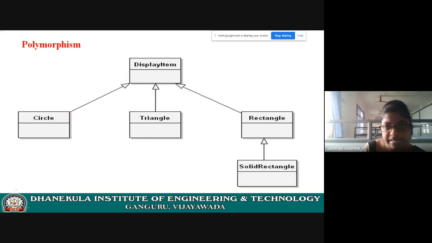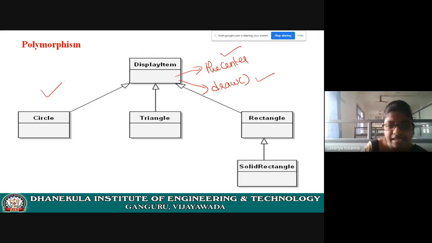For example, there is a variable like the center. This is a variable and this is a method. There is another method, draw. The same properties will be inherited by circle, triangle and rectangle. They contain the center data variable and the method draw. It is inheriting, right? In this way you need to represent a class: here all data members and here all methods.